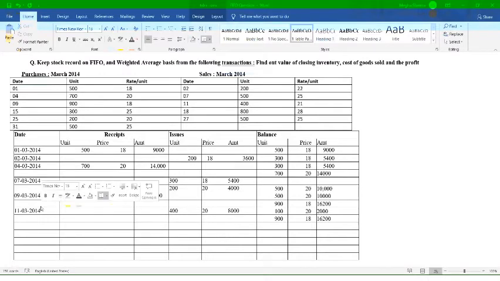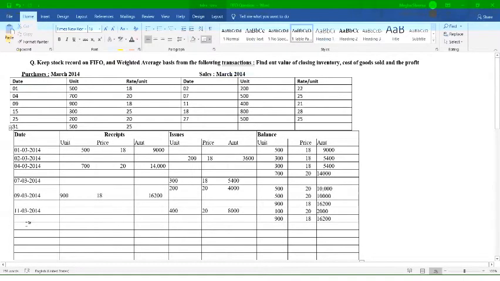Okay. Now the next one. Next one after 11th March. 11th March के बाद आपका transaction किस दिन हुआ है? You can check from your table. After 11th March, on 15th March, you have done purchase of 300 units at the rate of 25. So we can write over here on 15th of March, how many units you have purchased? You have purchased 300 units and that at the rate of 25.